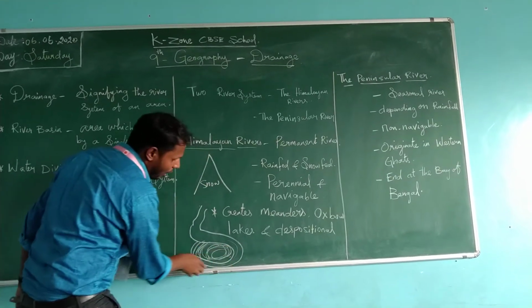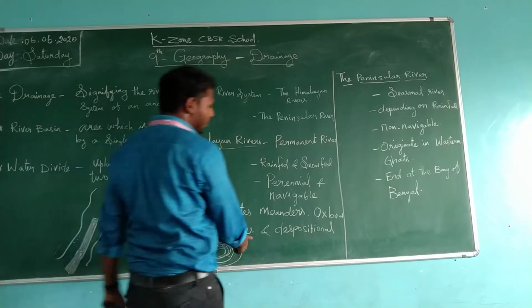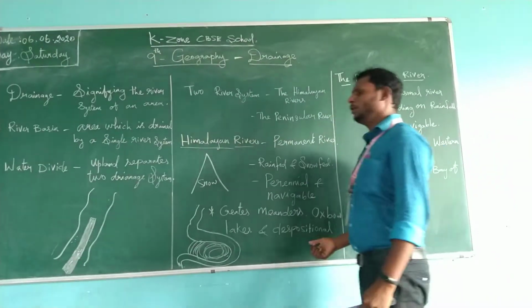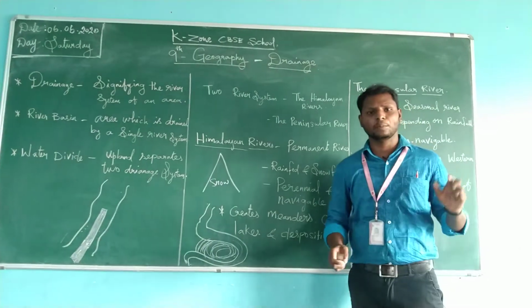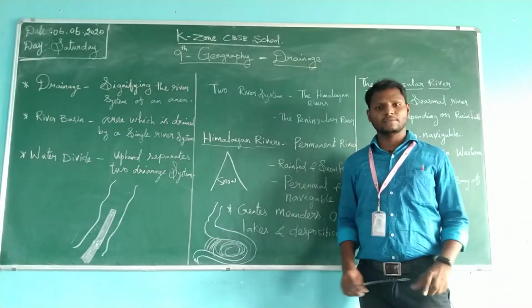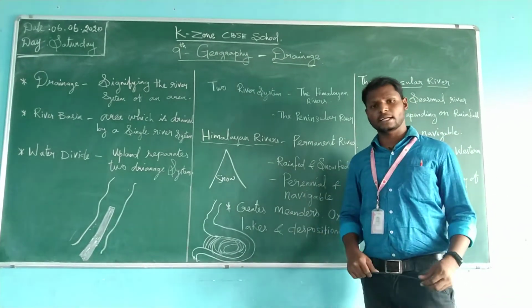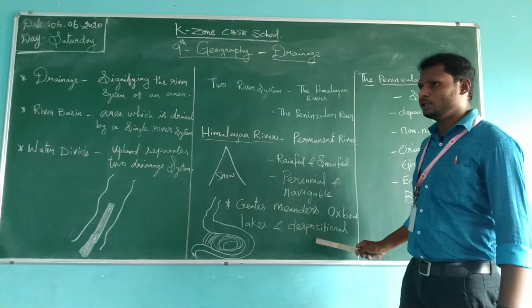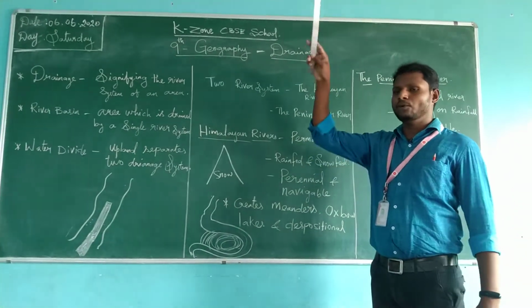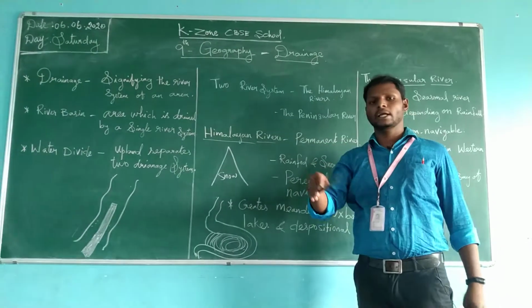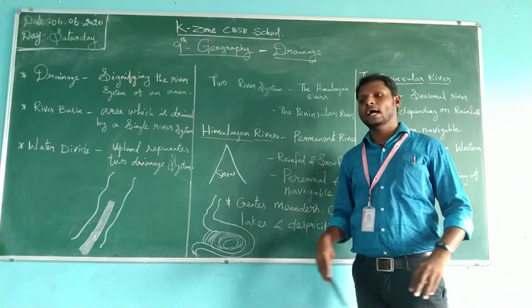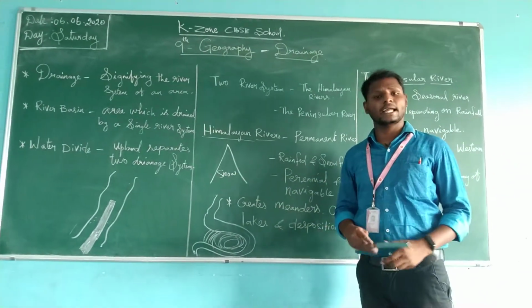This is called an oxbow lake. And then depositional features. We know that rivers make deposition nearby. Because it's a mountain, the wastage and everything is flowing and deposited on the river bank, and that area is called a delta area.